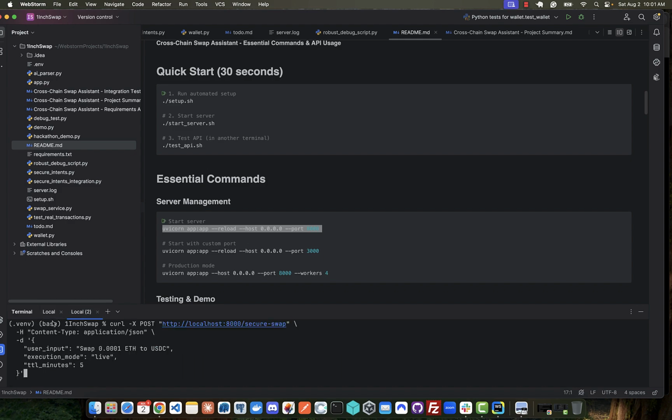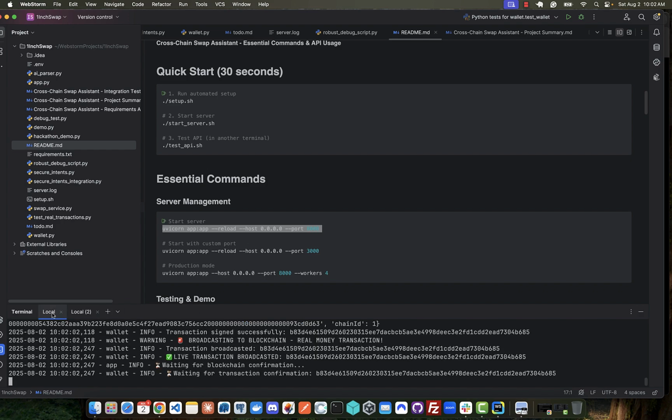So we have our server running, and here is our prompt. We're going to access the secure swap endpoint, and the user is going to type in swap 0.0001 ETH to USDC. We have our execution mode as live, and the time to live is 5. So we're going to hit enter here, and this will start running. We should be able to see some action happening on the server side.